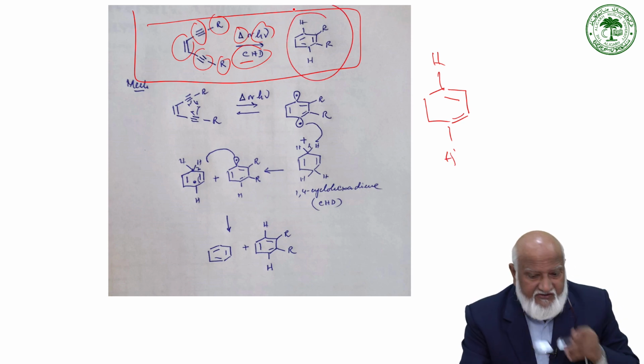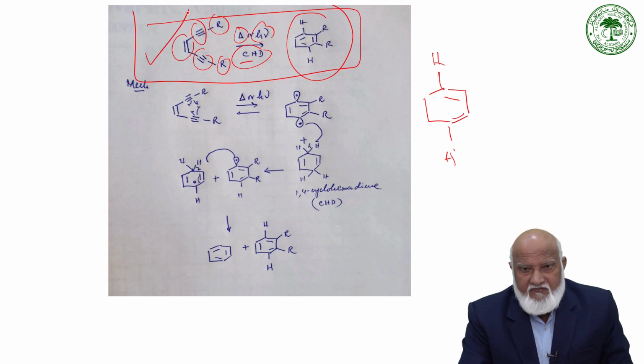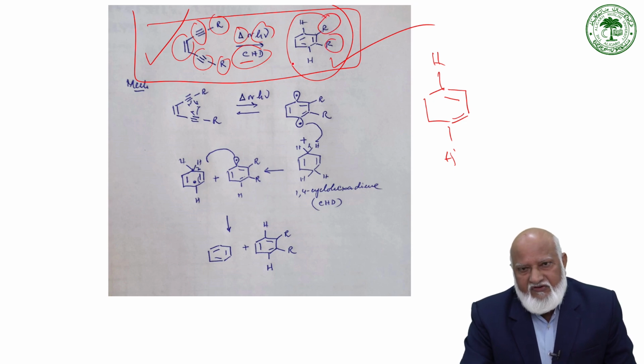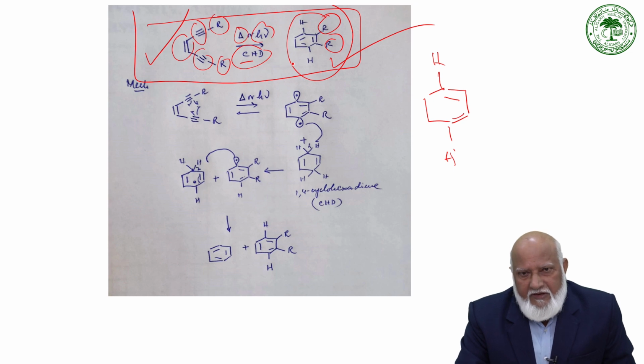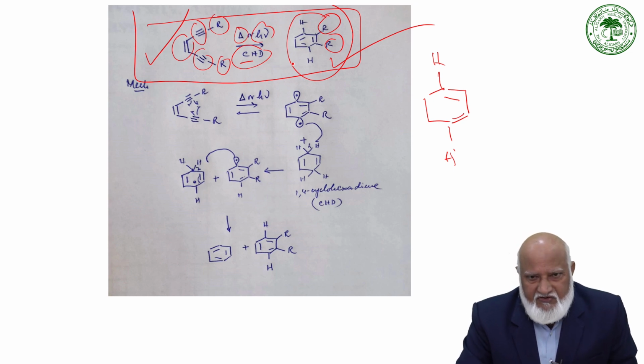So you can see we start with an open chain, and then we end up with a cyclic system, and that too is an aromatic system. We can have a different substituent R here. It is an extremely important reaction because we are synthesizing aromatic systems, different types of arenes, and it has a lot of applications.